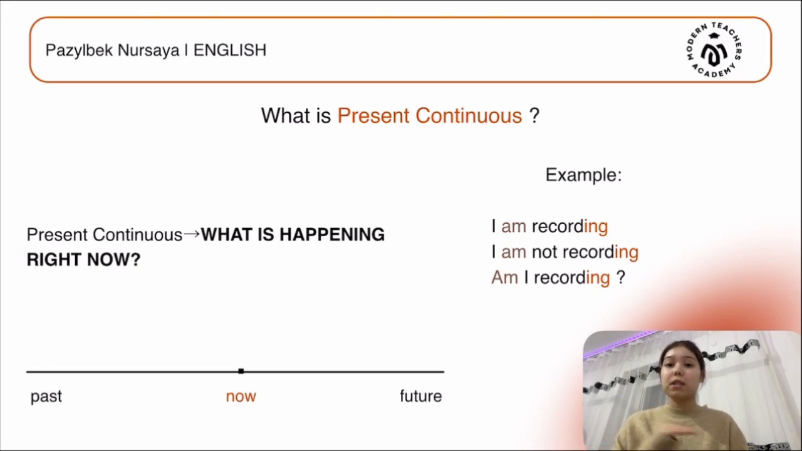As you see, there is a given line and there is a word "now", which means "қазір", and this is given in red color as the word present continuous. So that means the present continuous is not the future or the past, but it is the now. For example, I am recording a video. What am I doing right now? I am recording a video.